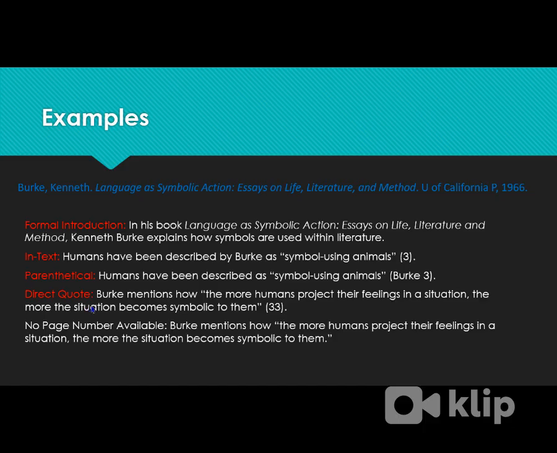A direct quote. Burke mentions how the more humans project their feelings on a situation, the more the situation becomes symbolic to them. Page 33. Their words are in quotation marks. Now you can do what's called a paraphrase, which means you take their words, but you just write them in your own words. You still have to tell us that information came from Burke, even though you're not putting quotes around it. And then again, if you have no page number, you just say, Burke mentions how the more humans project their feelings in a situation, the more the situation becomes symbolic to them. The period just goes there.